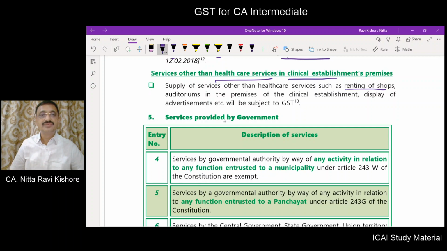Or you have these auditoriums. If auditoriums in the premises of the clinical establishment are let out, it will be chargeable. If somebody displays advertisements in the clinical establishment, like some pharmaceutical company or some other person has displayed certain advertisement on the premises of the clinical establishment, for which the clinical establishment charges some money, then this type of money or supply of service is not exempt, and they are chargeable to GST.